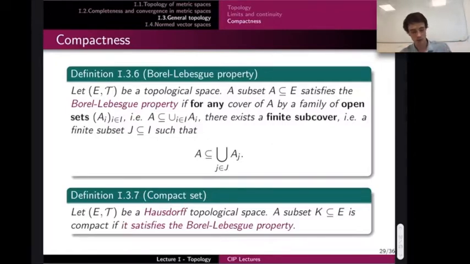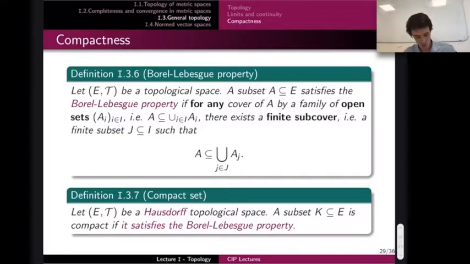Okay, you can try this property, say, in R or in R^d. So you take the whole space R, for instance, or an unbounded subset, and you can check that it's not compact with the usual topology. Okay, that means with the usual balls or intervals that you are aware of. You can check that being unbounded prevents finding a finite subcover, so it prevents verifying the Borel-Lebesgue property, right? And what we call a compact set now is a subset K in a topological space that verifies the Borel-Lebesgue property, right?